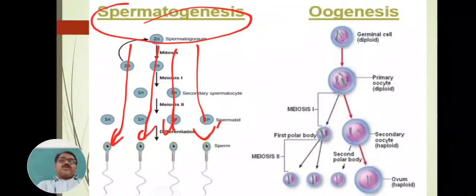We will study both spermatogenesis and oogenesis in detail in the next part, but here we have only seen what is meant by gametogenesis, the formation of gametes from the respective parts. The male body produces male gametes, the female body produces female gametes, and that process is called gametogenesis. Formation of gametes is called gametogenesis, and this process is important in development.